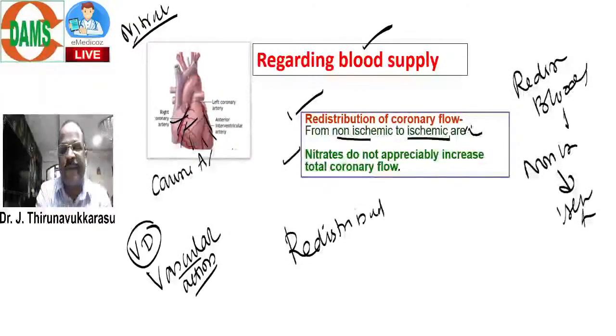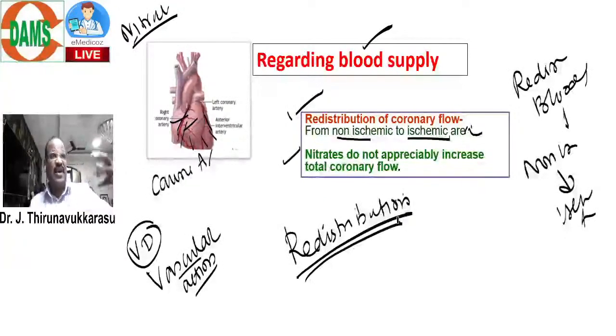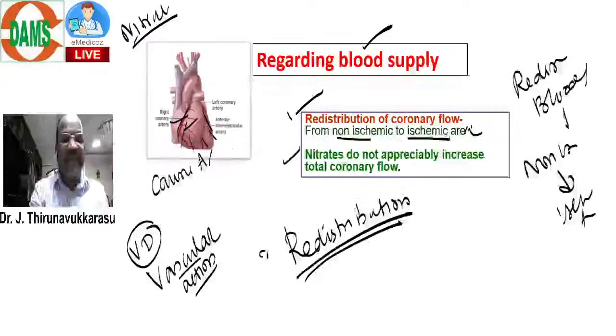If we know this it is more than enough, but for very good knowledge, I will explain how this redistribution happens. This is very difficult, so try to understand how nitrate causes redistribution of blood flow. Look at the explanation.